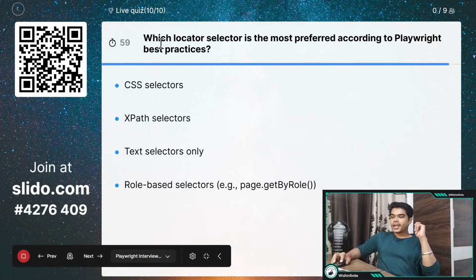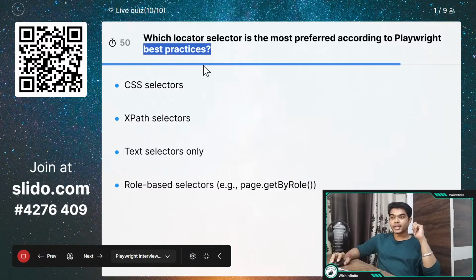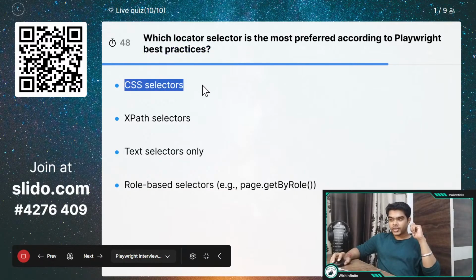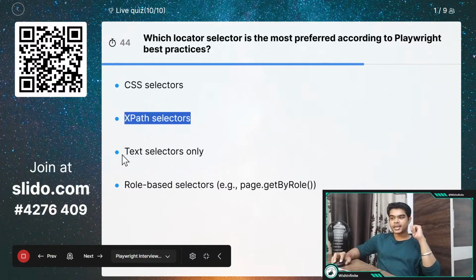This is the 10th and last question for this particular part. Which locator selector is most preferred according to Playwright best practice? The first option is CSS selector, the second option is XPath selector, the third option is text selectors only, and the fourth option is role-based selectors like page.getByRole.